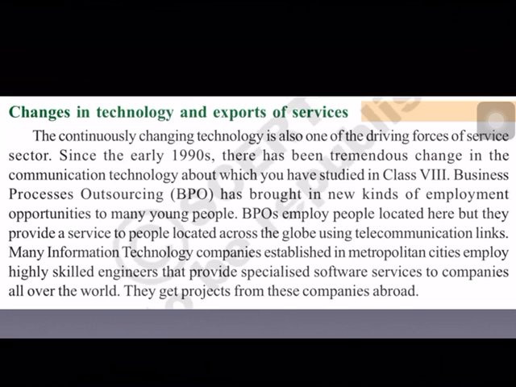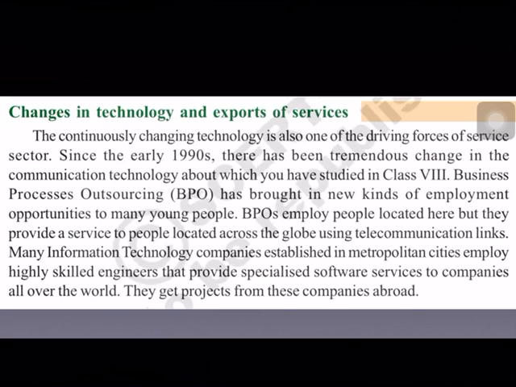And highly skilled people like engineers are employed in IT companies. IT means information technology. These IT companies are located in metropolitan cities like Hyderabad, Mumbai, Chennai, Delhi, and highly skilled engineers are appointed in them.